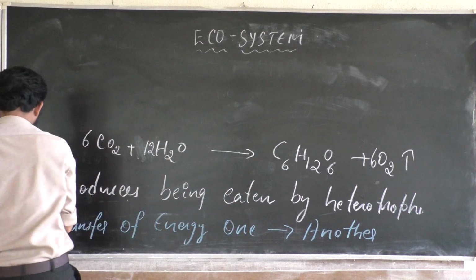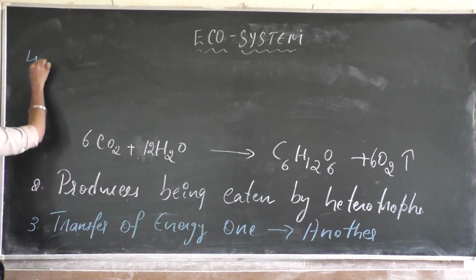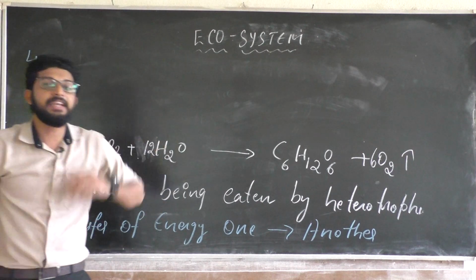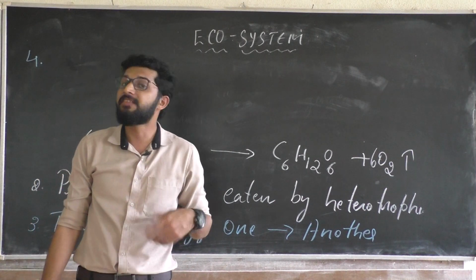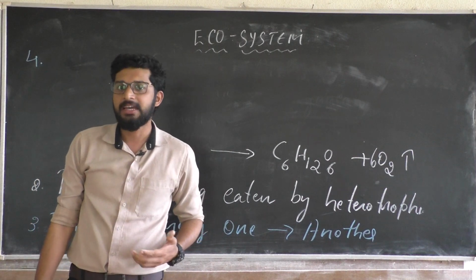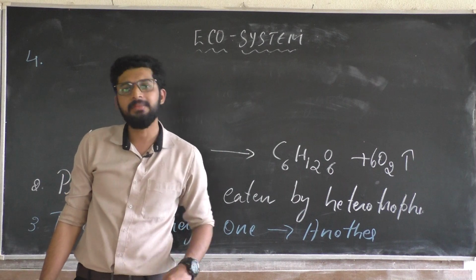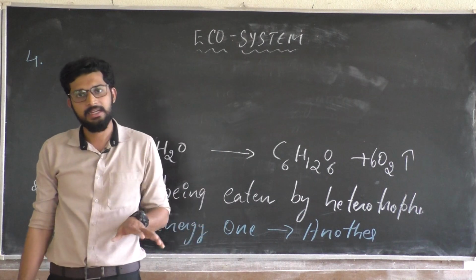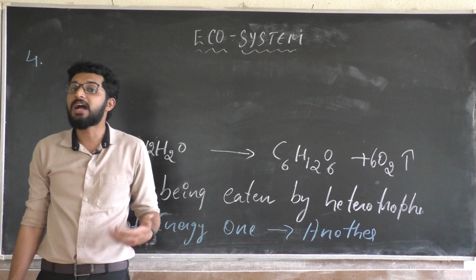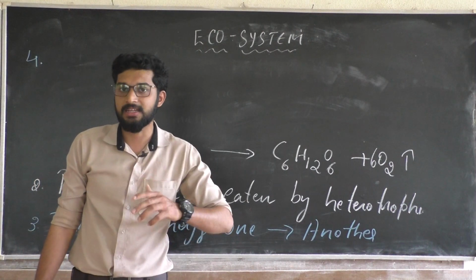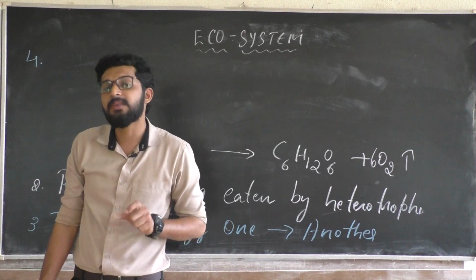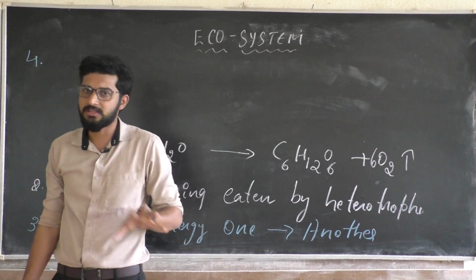Fourth point. When we heterotrophs undergo a process of death, we become dead bodies and start decomposing. That is because of the presence of some decomposers in the soil.